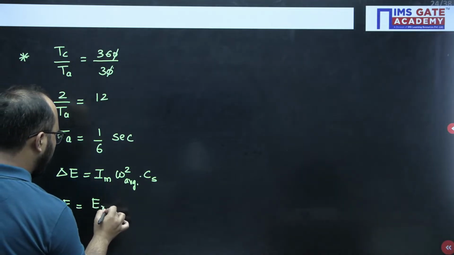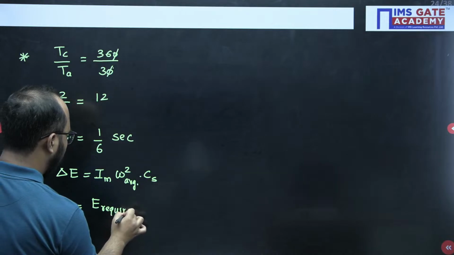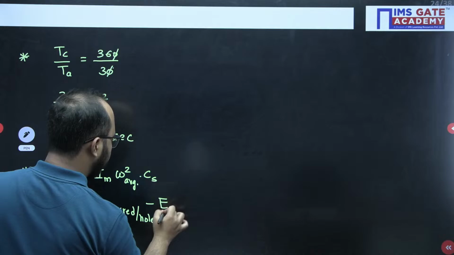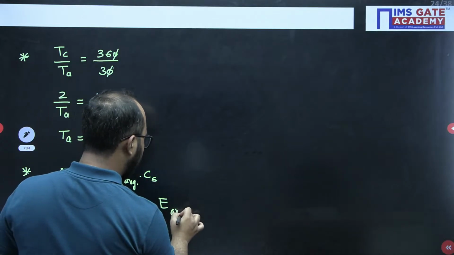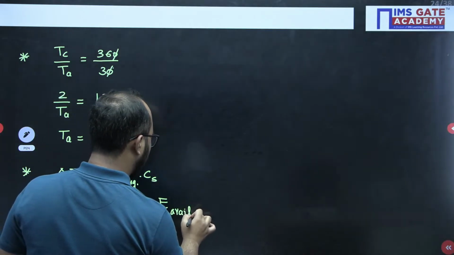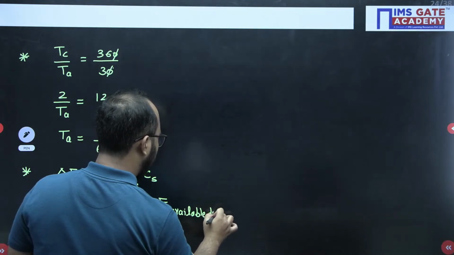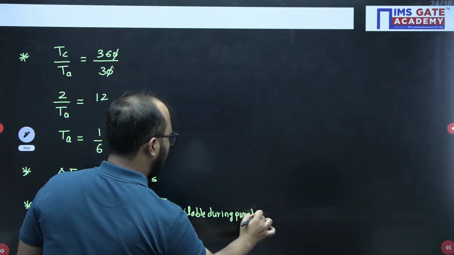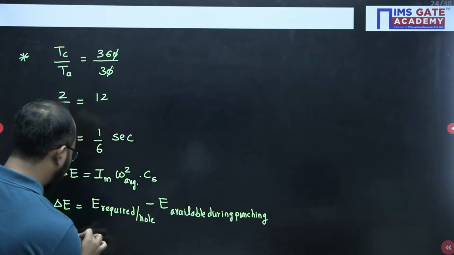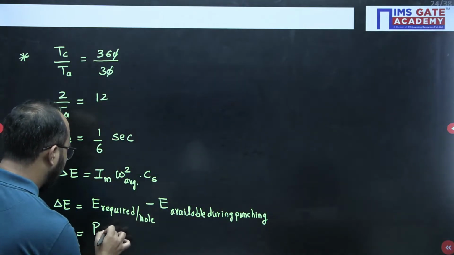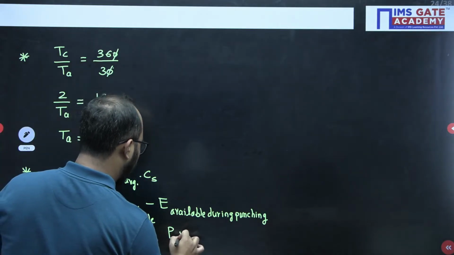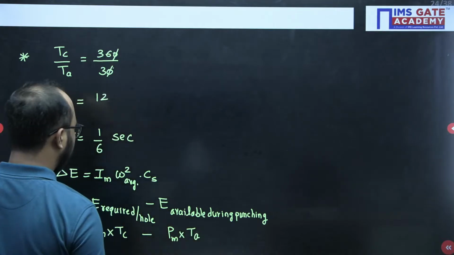Energy required per hole minus energy available during punching, which can be written as power of motor multiplied by cycle time minus power of motor multiplied by actual time.